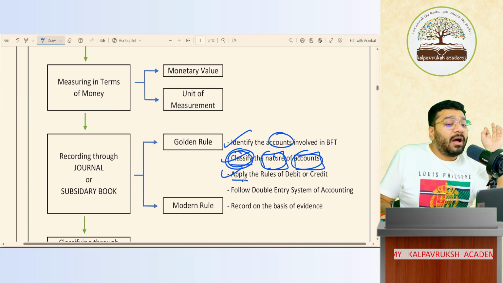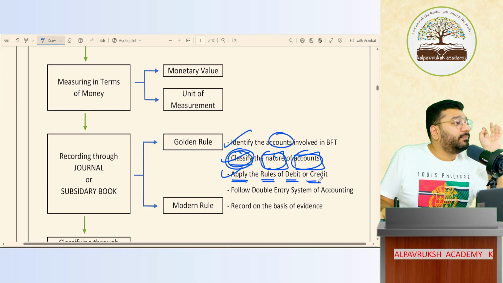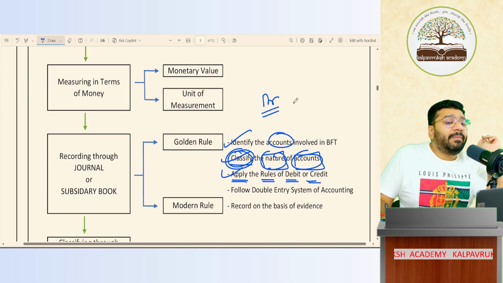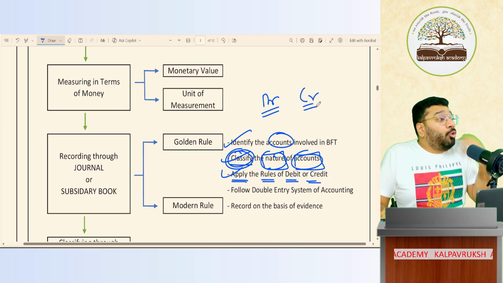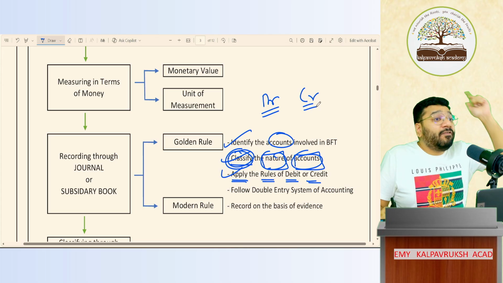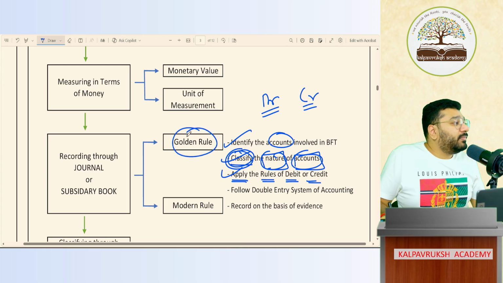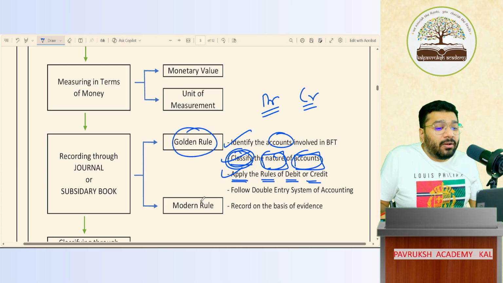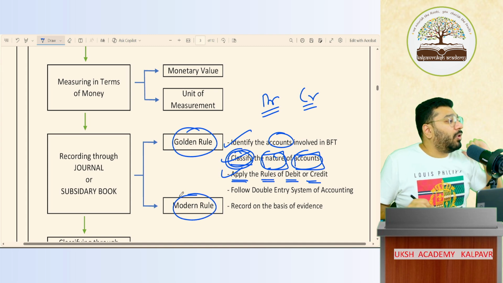Now that you have identified the accounts involved and classified them, the third step is to apply the rules of debit and credit. Out of the accounts you have identified, some will be debited, some will be credited. But how do you know what will be debited and what will be credited? For that, you have to study two rules: either the golden rule or the modern rule.